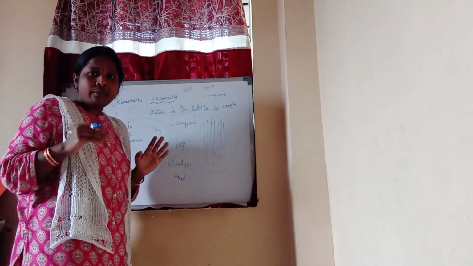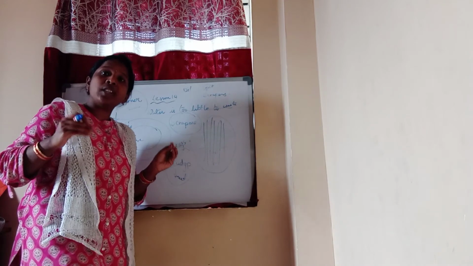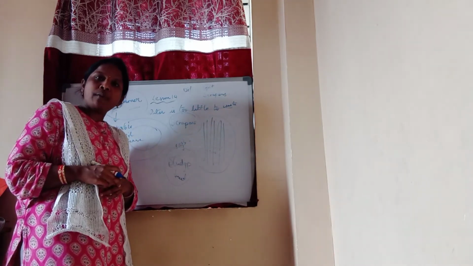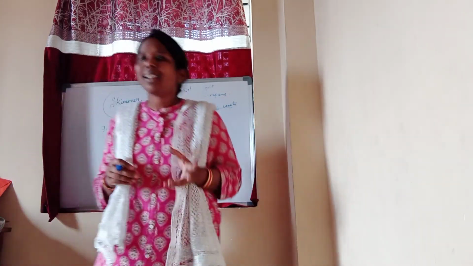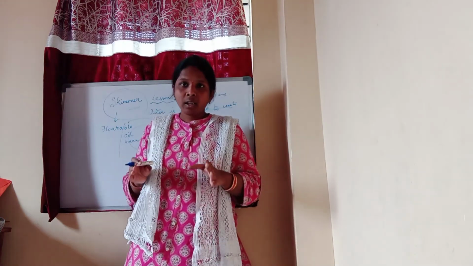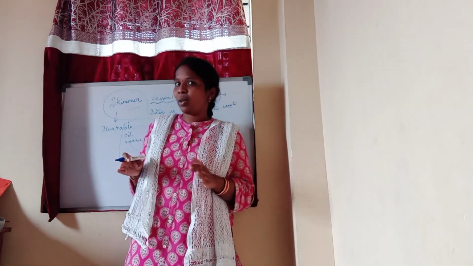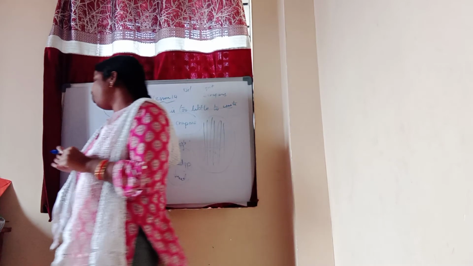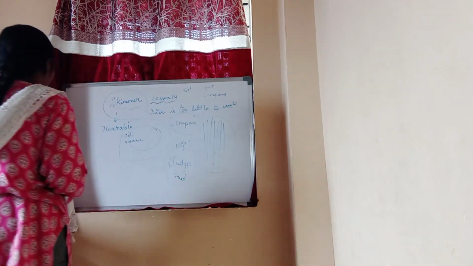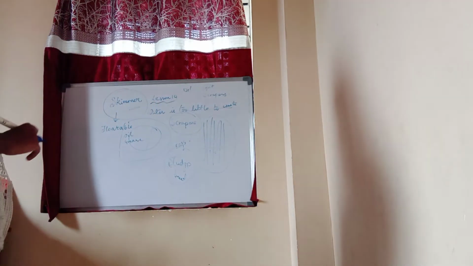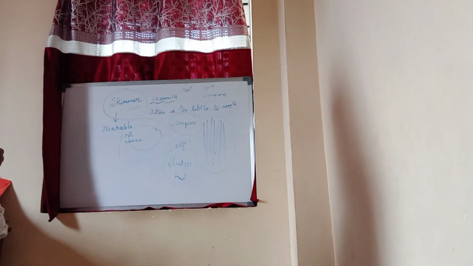Now we got purified water. This purified water we can call clarified water.